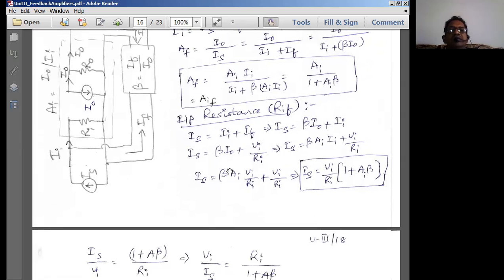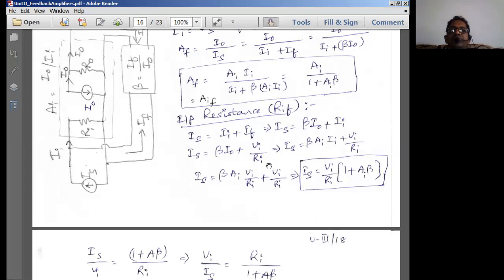The next is input resistance. For input resistance, we already know the basic current equation IS is equal to II plus IF. So from this, we try to get the result. As usual, IF will be represented as beta times I naught, from the gain of the beta network, plus II as it is. So II I can write as equal to VI by RI. II is voltage by resistance.